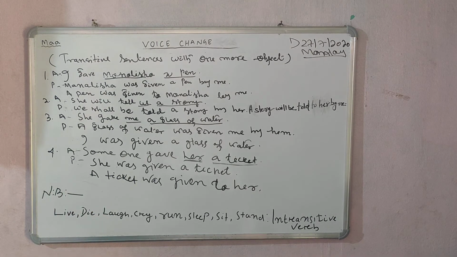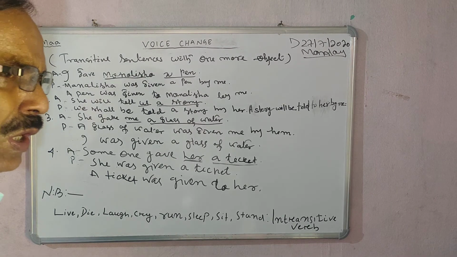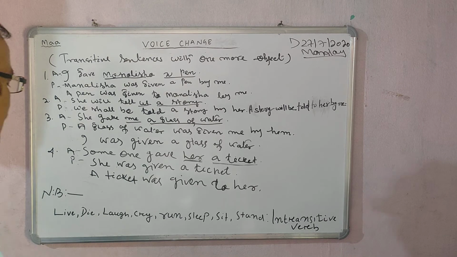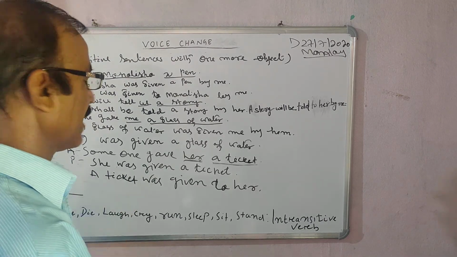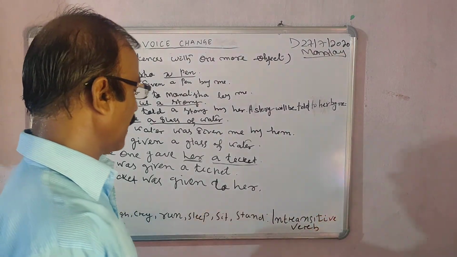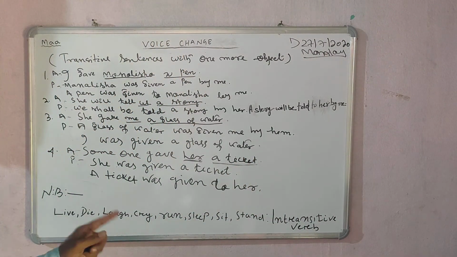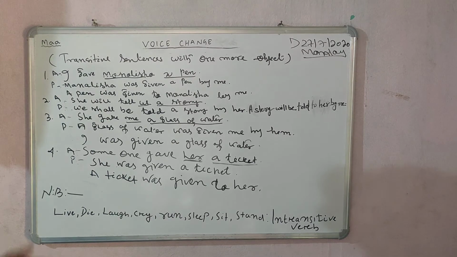They do not need any object, and if you provide an object, it can't be expressed with complete sense, such as live, die, laugh, cry, run, sleep, sit, and stand. All these are fixed intransitive verbs. For example, live.